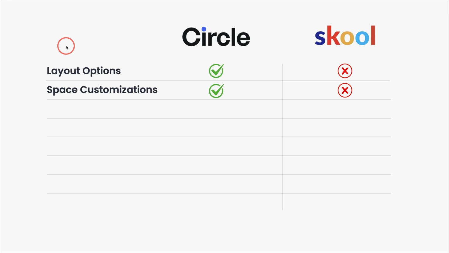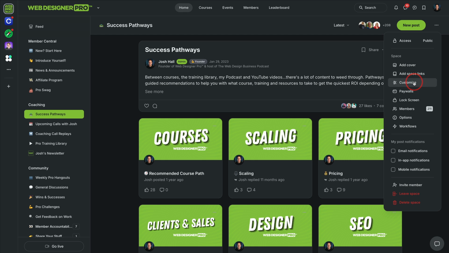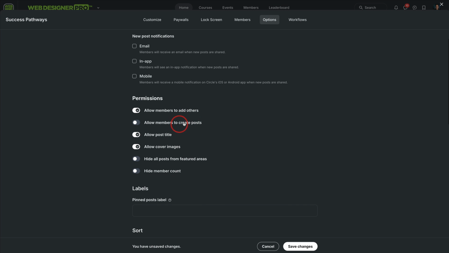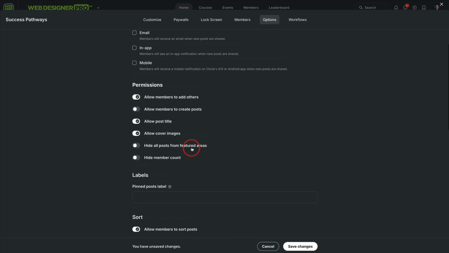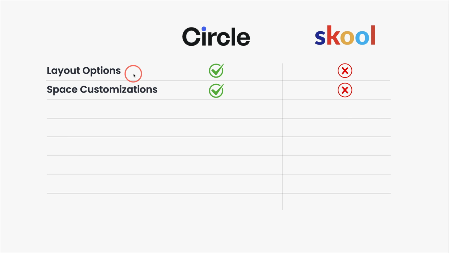One step further into these spaces, customizations. Let's say, for example, you don't want people to be able to comment on resources you have in a space. For example, I have these success pathways. You could go in here into customize, and under options, I can allow members to create posts here or not, to comment or not. These are all options that are available. You can really make it your own with these spaces. Customization's huge.